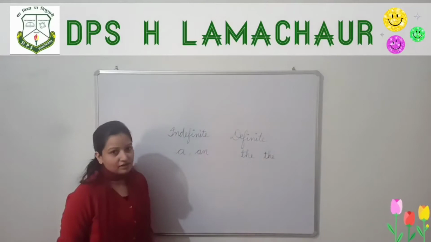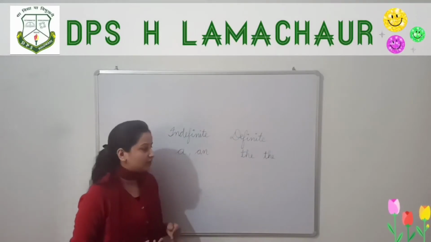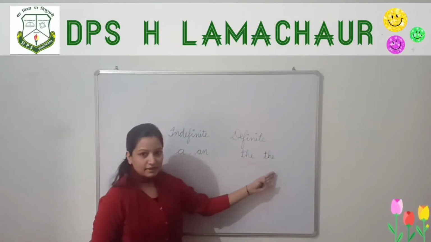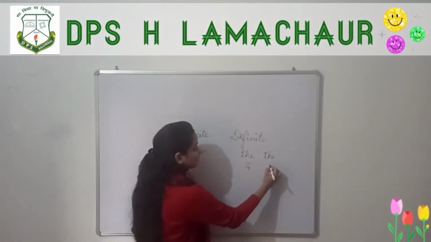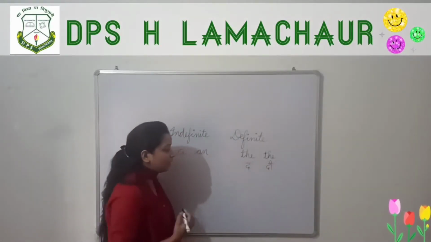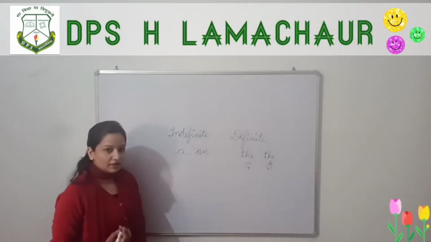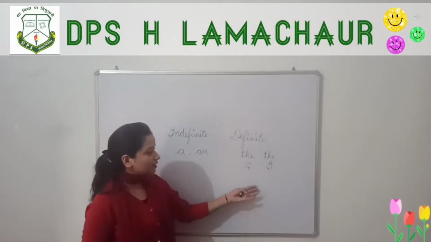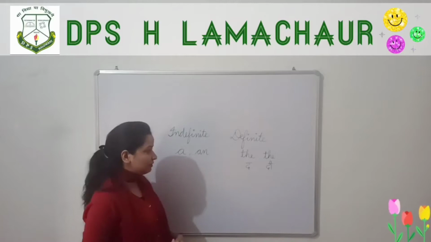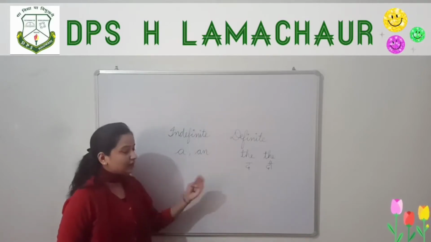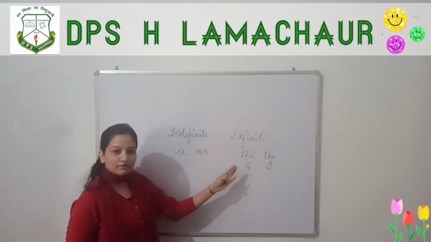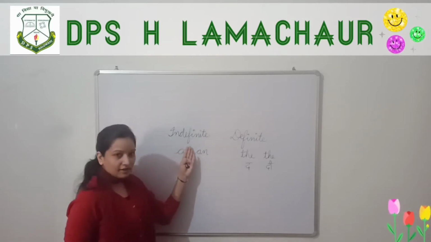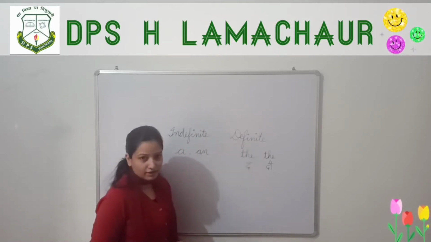The spelling will remain same, but sometimes we say the and sometimes we say the. I'll tell you when to say the and when to say the. Before that, let us understand how many types of articles there are. There are 2 types of articles: indefinite articles and definite articles.